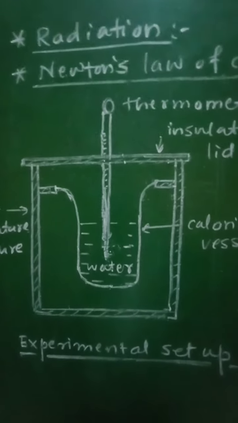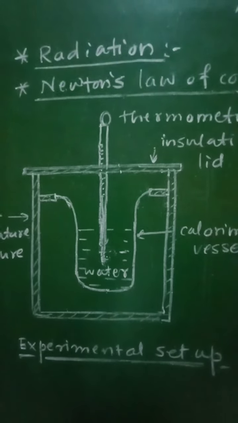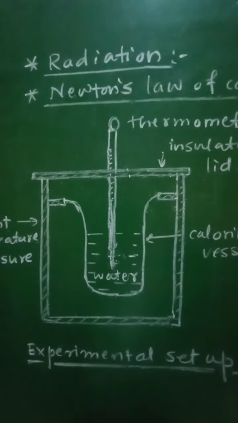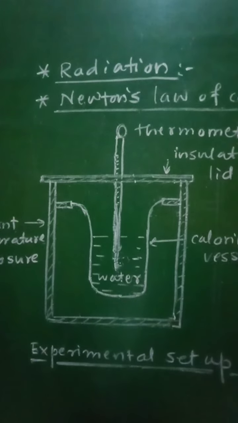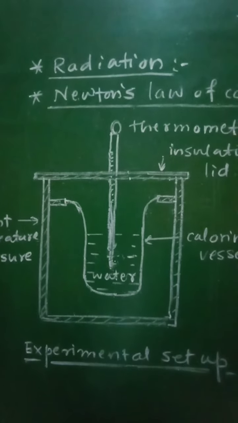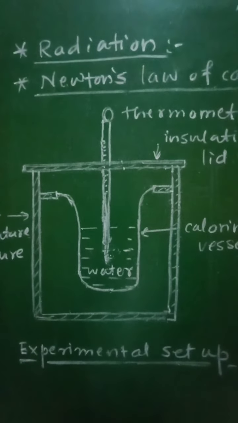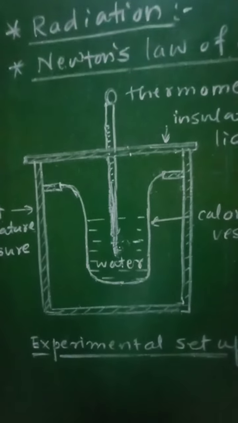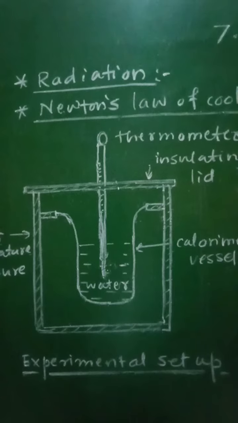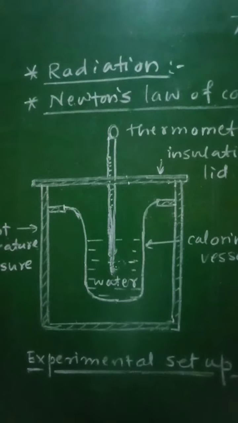If you consider any hot body, then the molecules of that hot body will be having larger speed as compared with the molecules of the cold body, and therefore these radiations carry thermal energy with them and transfer it to the low speed molecules of any cold body on which they fall. So when such fast moving molecules of the hot body are incident on the molecules of the cold body, at that time there will be transfer of heat energy between them.